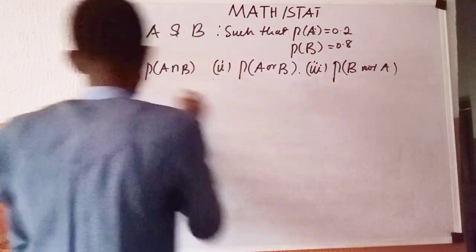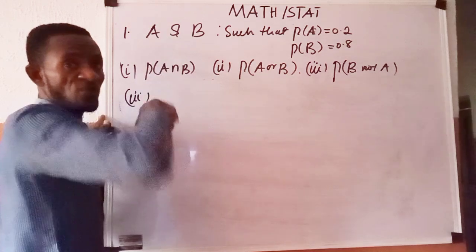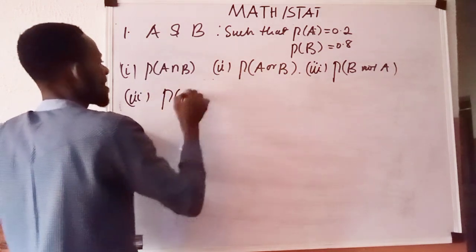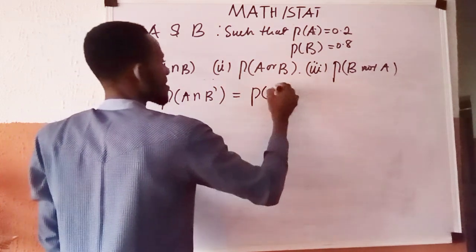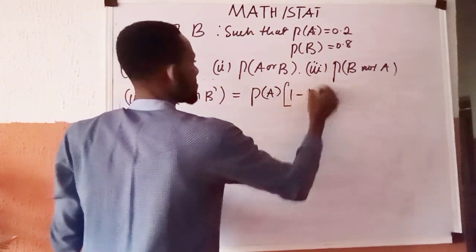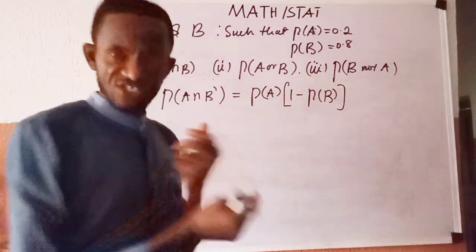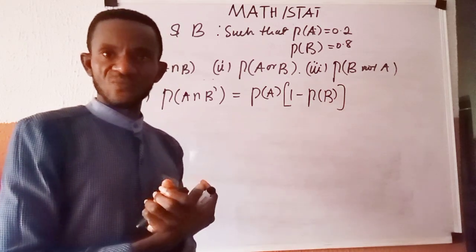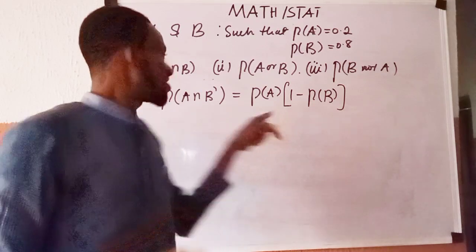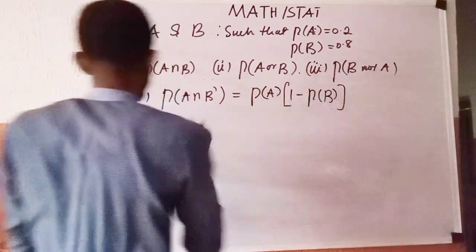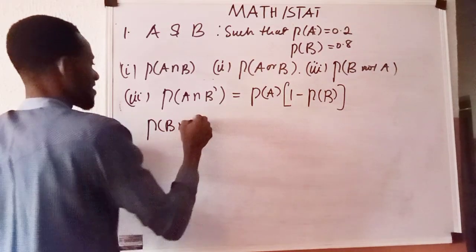That's what they mean by that. But you do remember, let me write II. Remember, that is the third one. The third condition we proved today is that P of A intersection B complement is given as P of A, open a bracket, 1 minus P of B. Remember, we established this one today in the third condition. By implication, what this thing means is P of B intersection A complement.